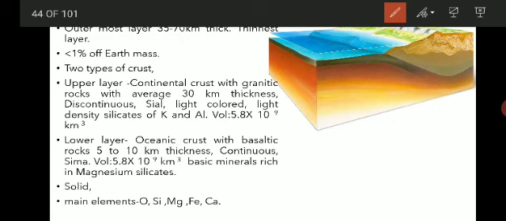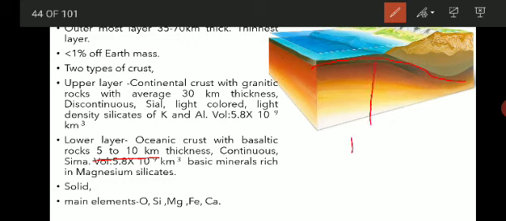Oceanic crust is made of basaltic rock. The lower layer is basaltic, and it is 5 to 10 kilometers in thickness, and it is continuous. You can see here it is continuous, present below the continents and also below the oceans. The thickness of this lower layer varies, and the most important point is that it is continuous, present below the oceans and below the continents.